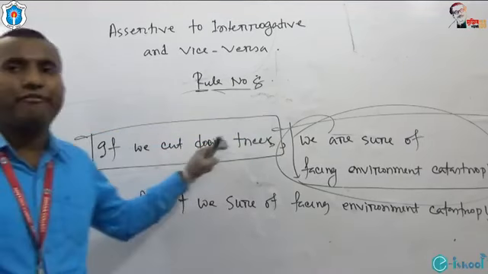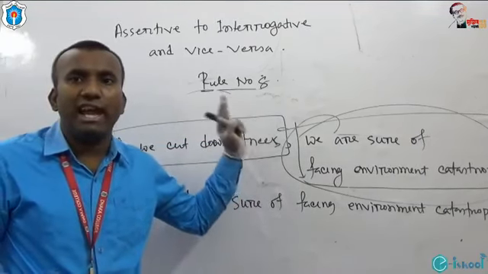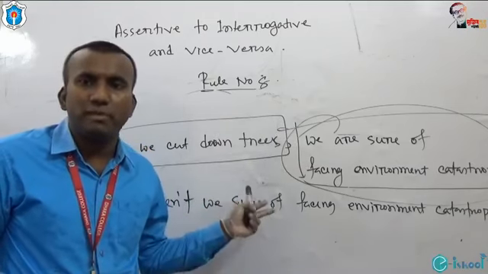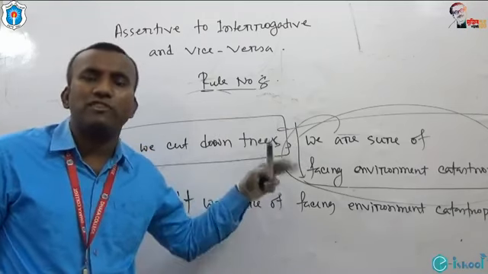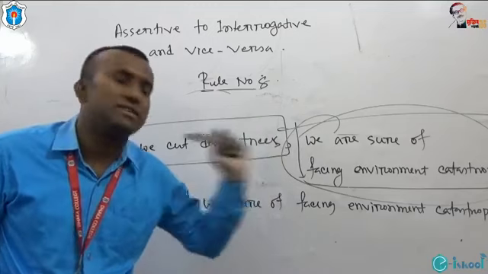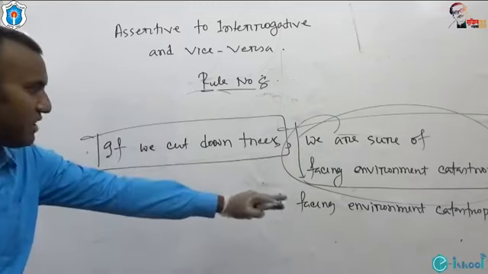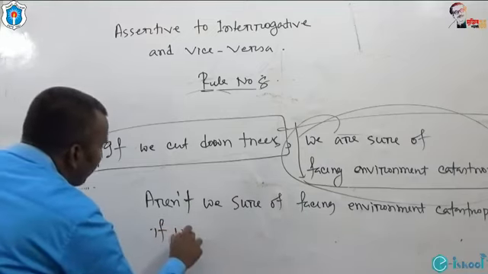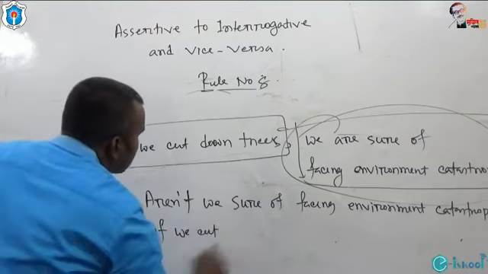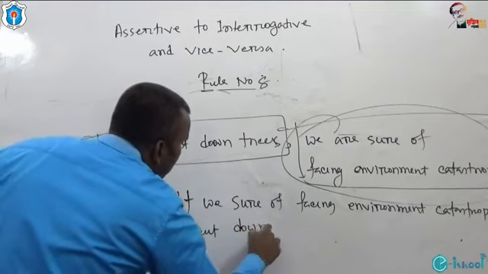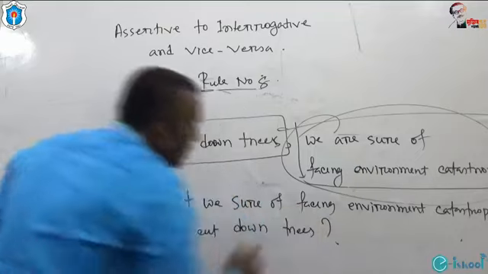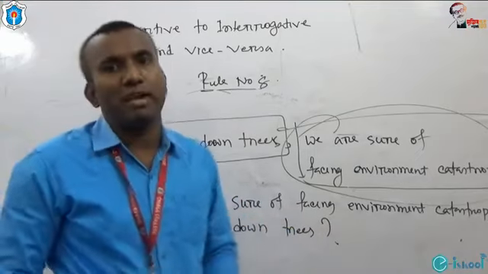That means if we are told to turn a complex sentence into interrogative, we have to start with principal clause, then subordinate clause will be written after this principal clause. Aren't we sure of facing environmental catastrophe, if we cut down trees? Please don't forget to put question mark.